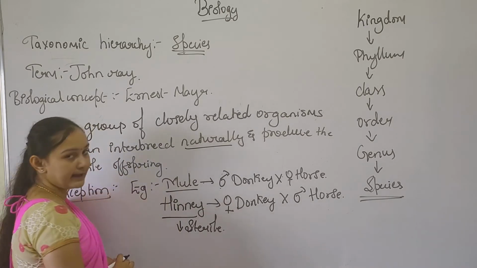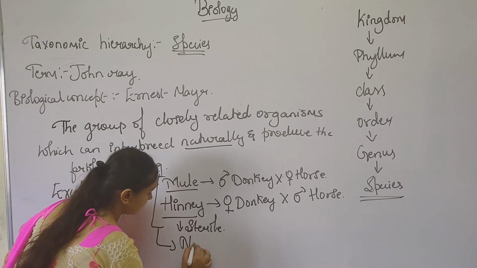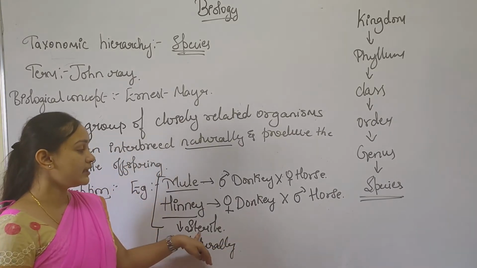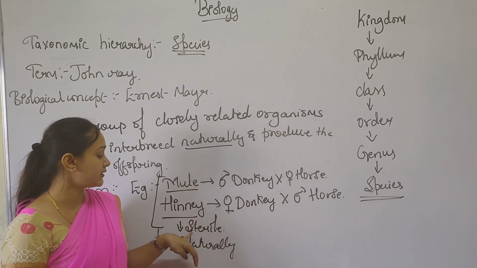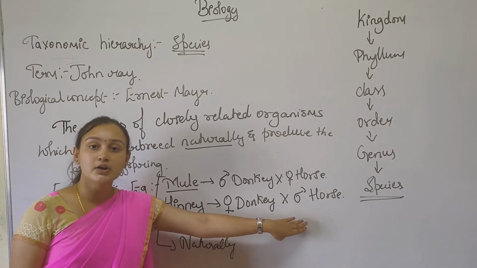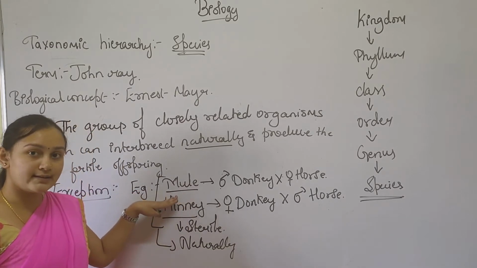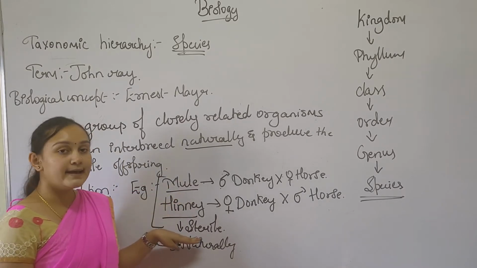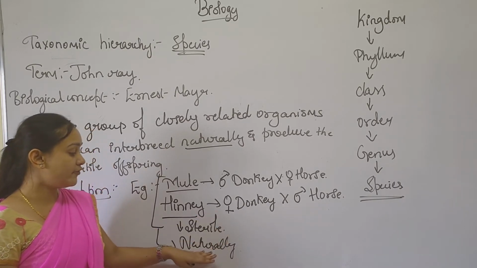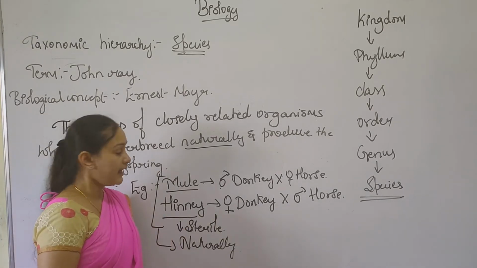So the mule and the hinny are produced naturally, and the hybrid is also sterile. Here we are crossing two different species. So this hybrid is sterile, and it has been formed naturally. One is the mule and another one is the hinny.